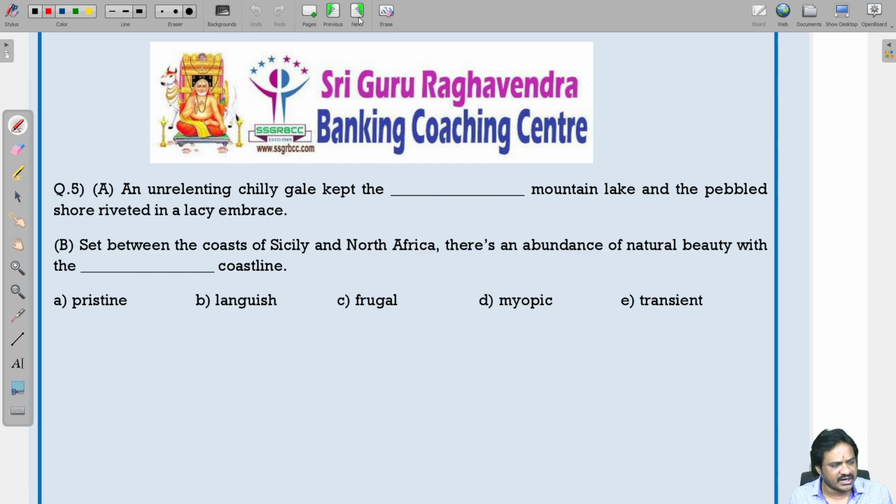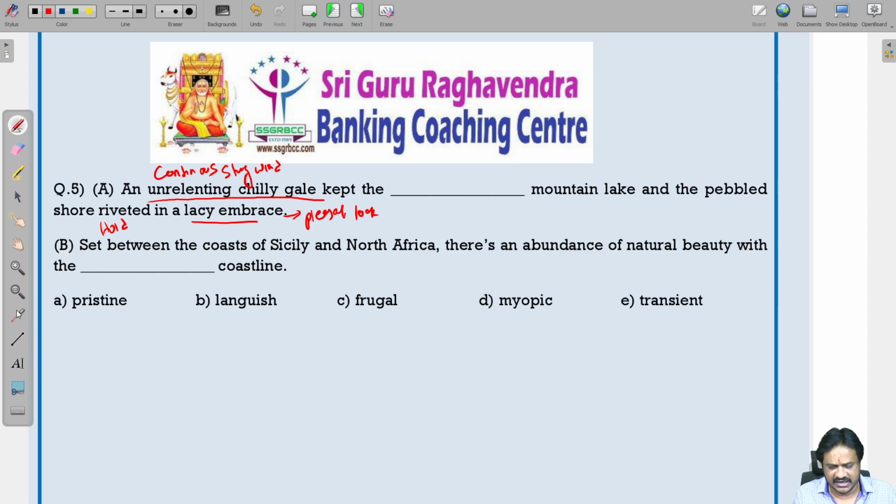Next, an unrelenting chilly gale. What is the meaning of unrelenting chilly gale? Continuous strong wind. An unrelenting chilly gale kept the dash mountain lake and the pebbled shore riveted in a lazy embrace. Here riveted means holding. Lazy embrace means pleasant look. So here we are talking about a mountain lake and the scenery surrounding the lake.